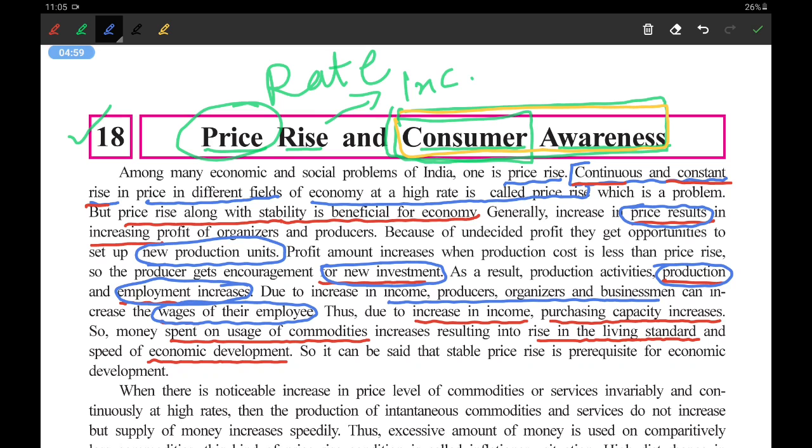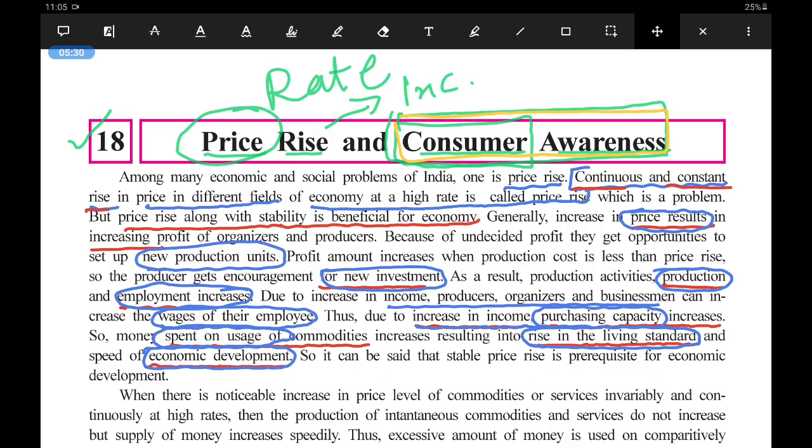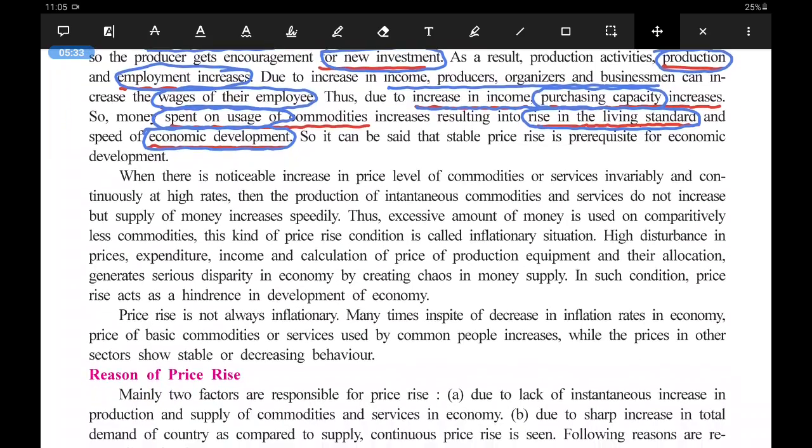As the employees' salary increased, their purchasing capacity also increased, and as this purchasing capacity increased, they started spending more. As they started spending more, the standard of living rose, and due to that, economic development got a boost. So you can understand with this particular example that a price rise is also very beneficial for the economy, right?